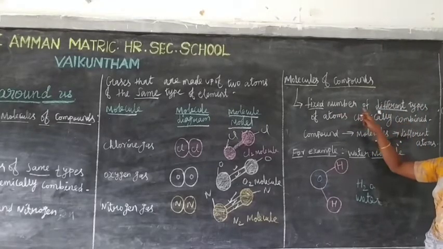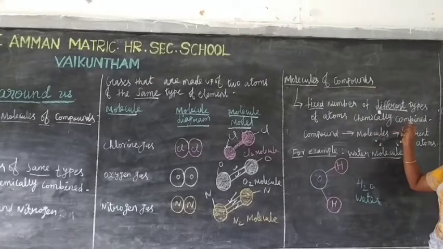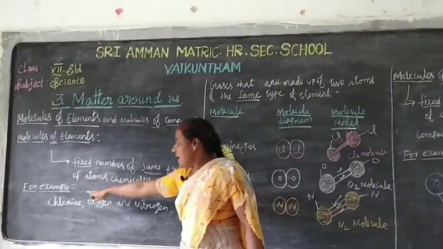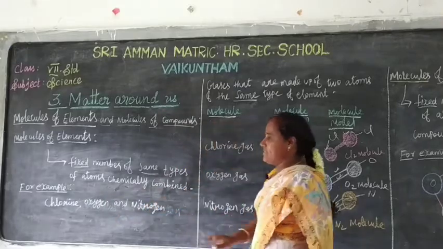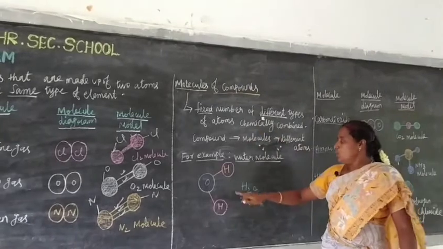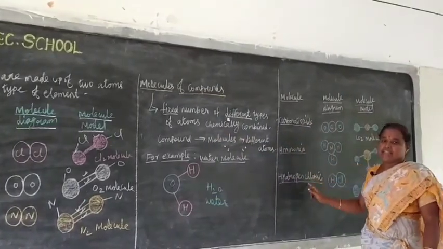Examples for molecules of elements: chlorine gas, oxygen gas and nitrogen gas. Examples for molecules of compounds: water, carbon dioxide, ammonia, hydrogen chloride.